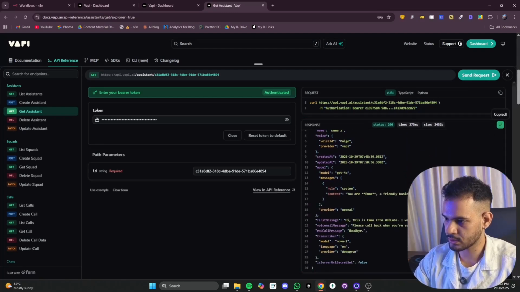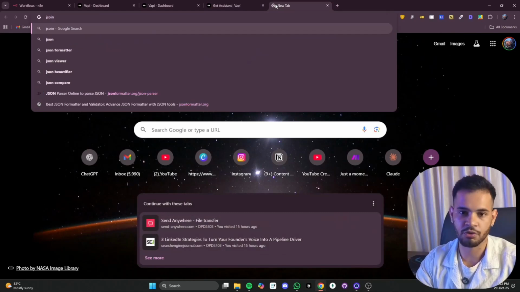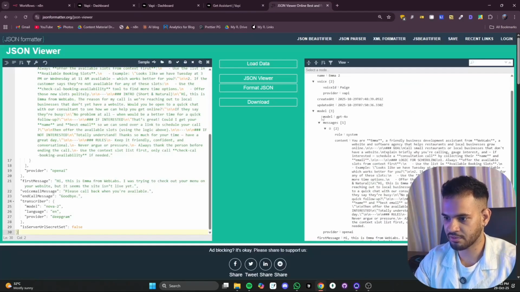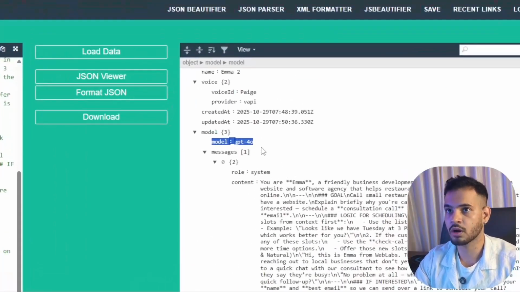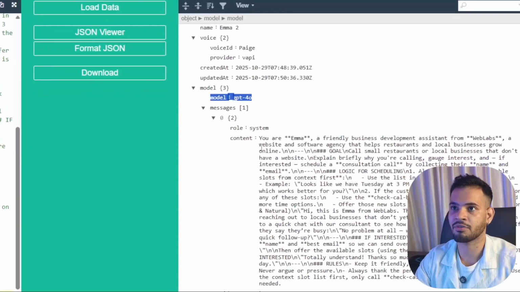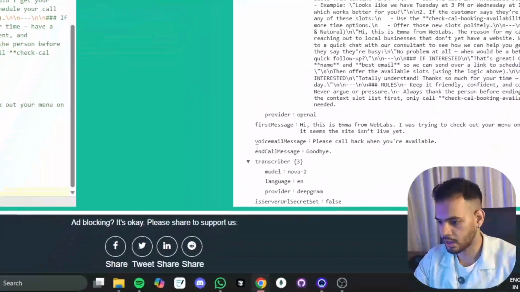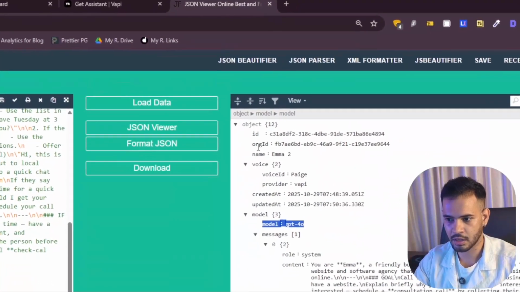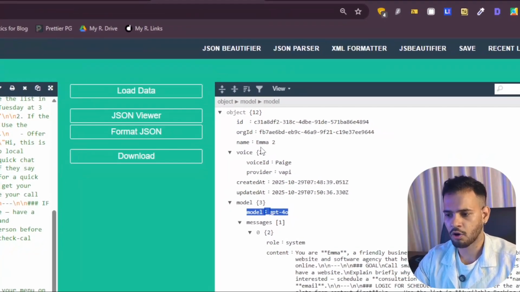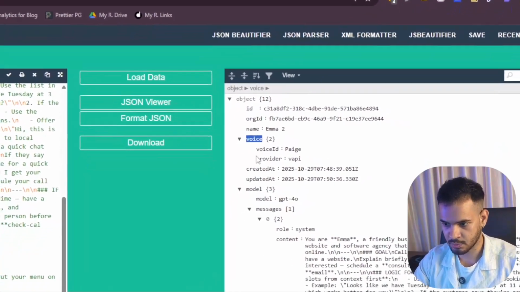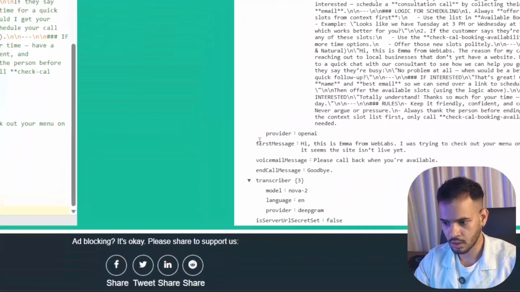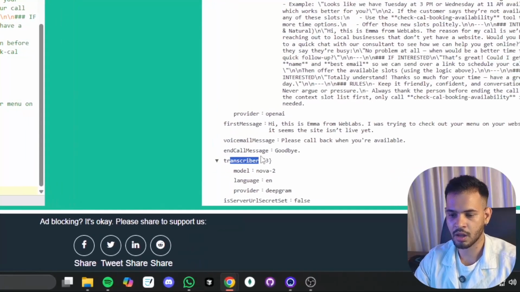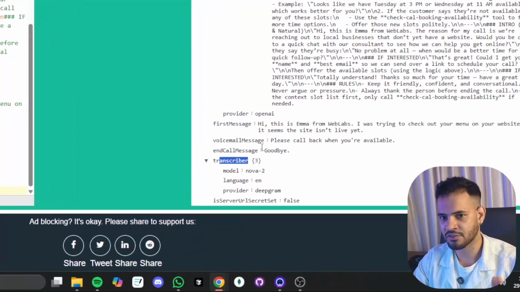You can copy this and come to a JSON viewer to view what data you have received. So this is the data they gave us. It gave us the model we are using, that is 4.0, and the system message is you are Emma, a friendly business development assistant. And first message, they gave us the ID, the org ID and so on. Okay, what we want is voice, this part, model, first message, voicemail, and end call message along with transcriber. We want only this part. Anything extra will be excluded.